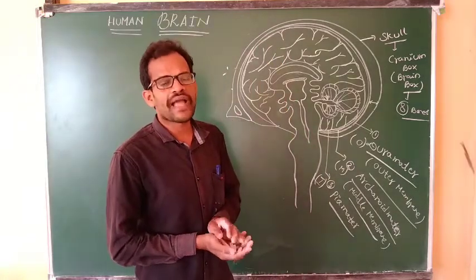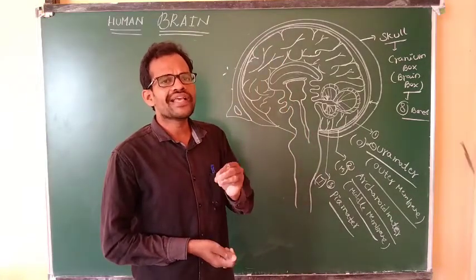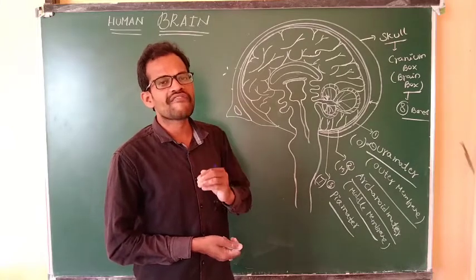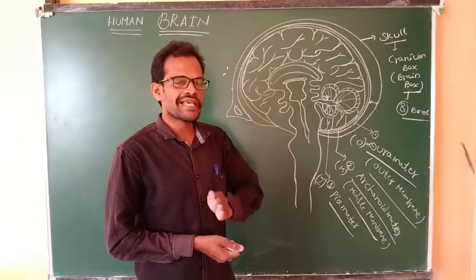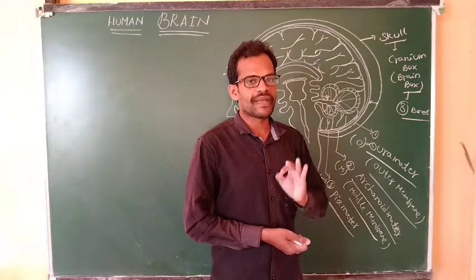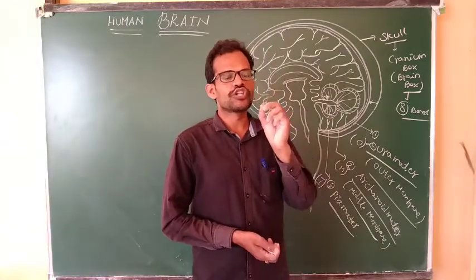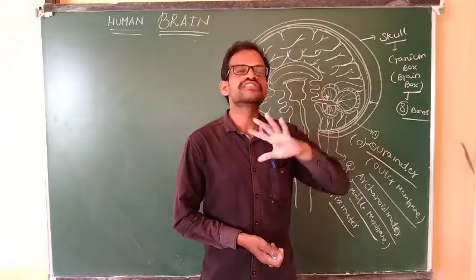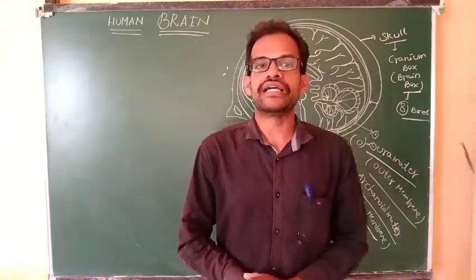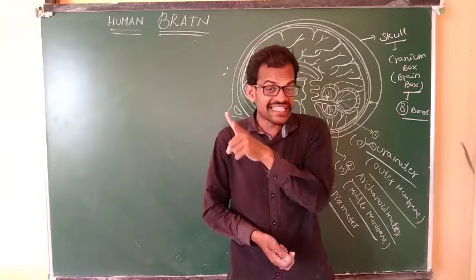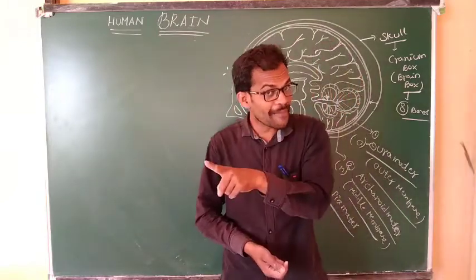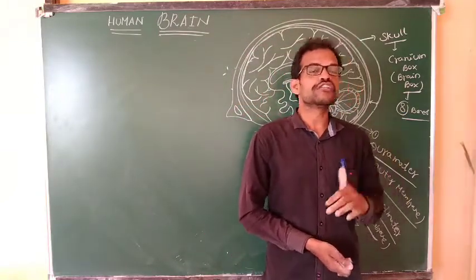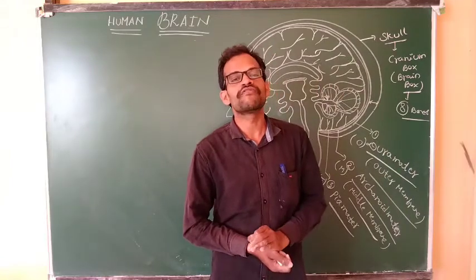The cerebrospinal fluid is always cleaning and removing waste material from the blood to the brain. The main function of the cerebrospinal fluid is removal of toxic material from the blood. Whenever blood reaches the blood capillaries of the brain, the cerebrospinal fluid helps clean the entire brain blood.